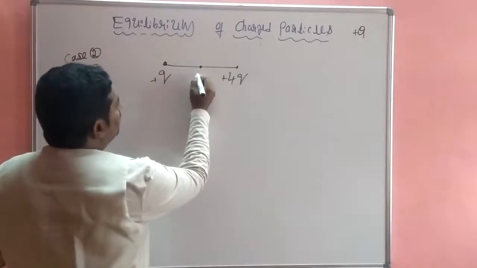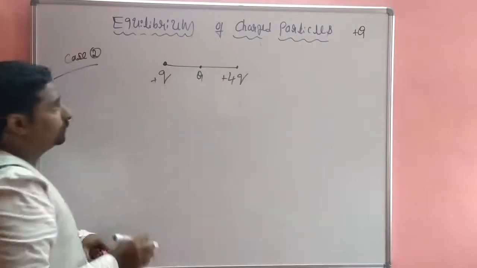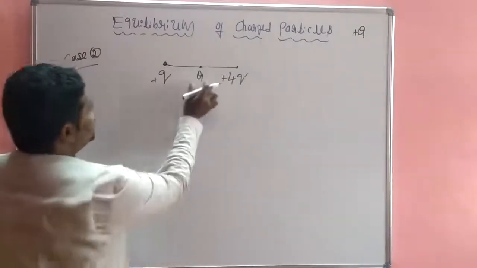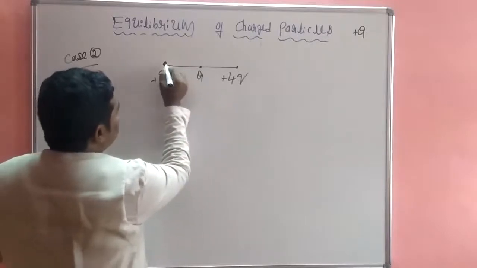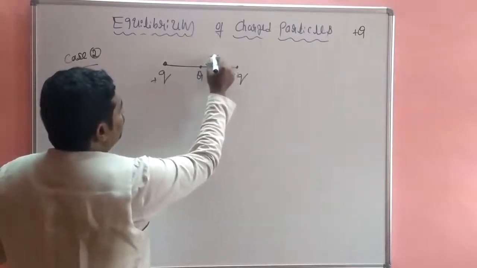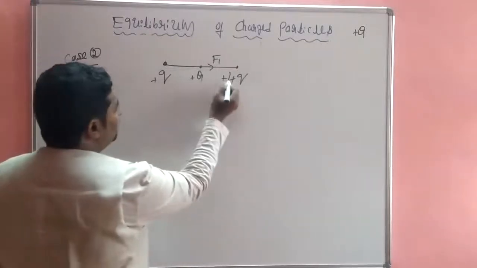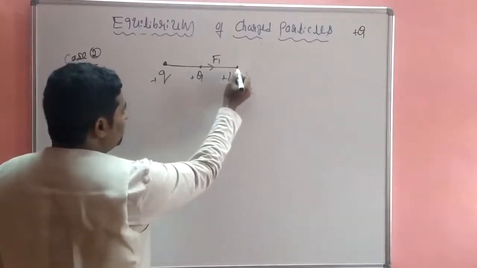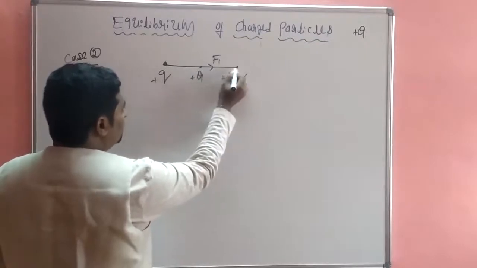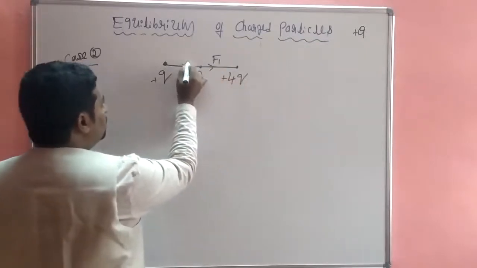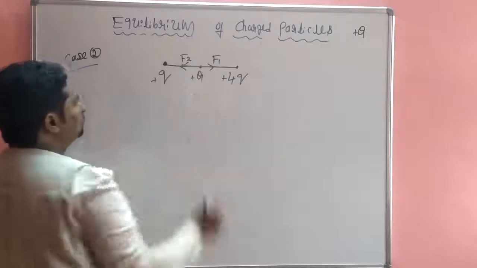So this is the capital Q. The force exerted from the small q is F1. Both polarities of the charges are same, so the force exerted from the other one is in the opposite direction. This is F2.